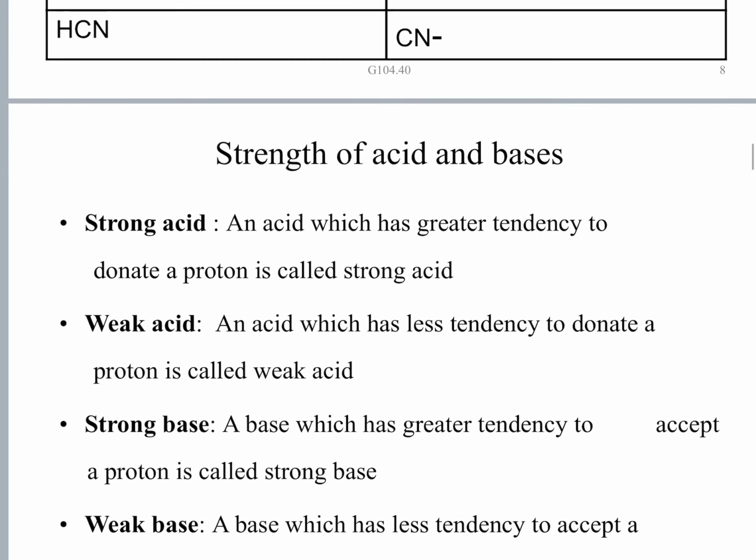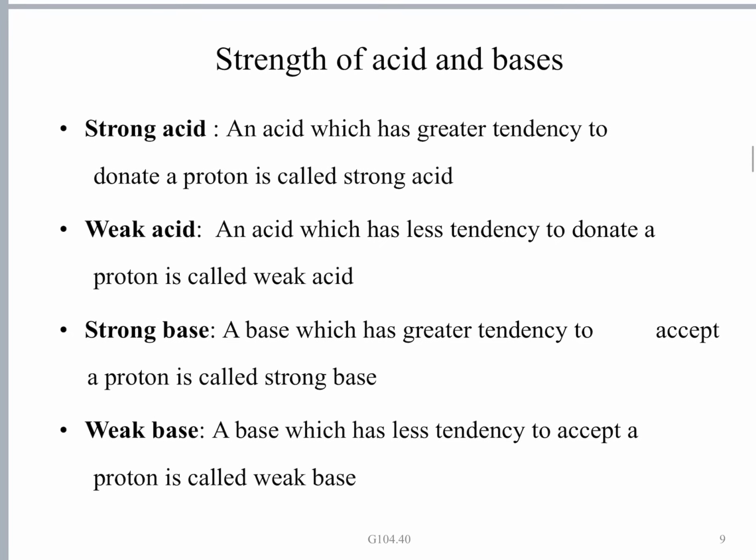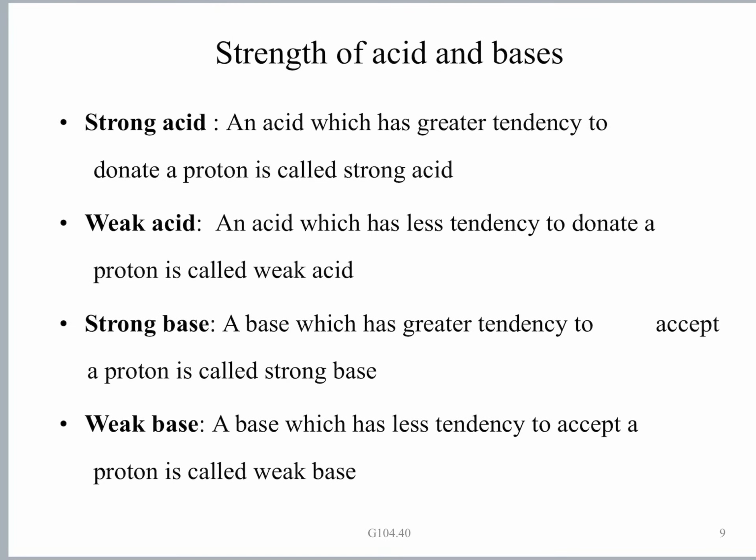Let us try to explain the strengths of acids and bases according to Lowry-Bronsted theory. An acid is a substance which has a greater tendency to donate a proton. A strong acid is an acid which has a greater tendency to donate a proton.